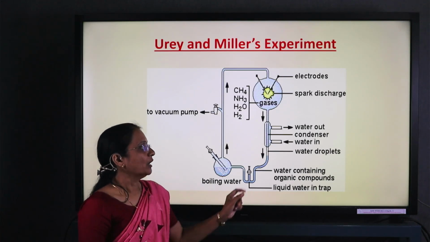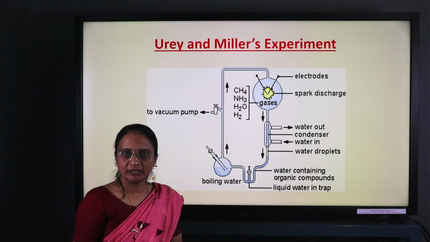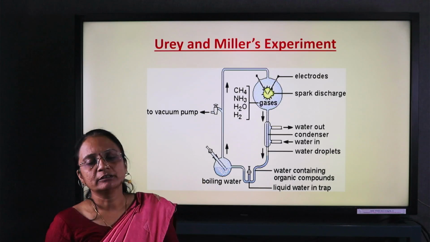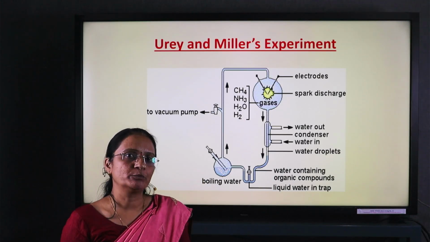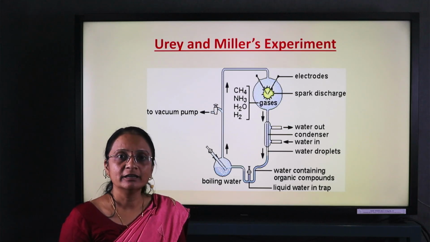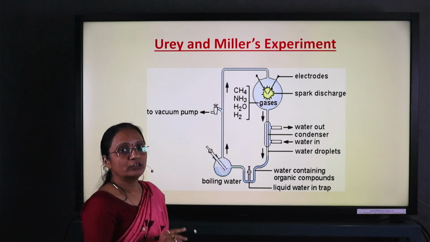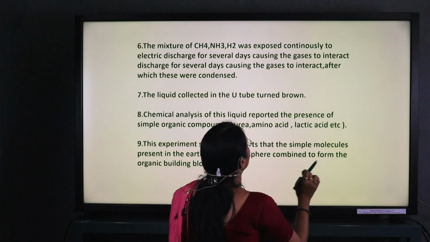And finally, after analyzing these organic compounds, Urey and Miller concluded that the theory of chemical evolution proposed by Oparin and Haldane is correct, because scientifically they have given an explanation.